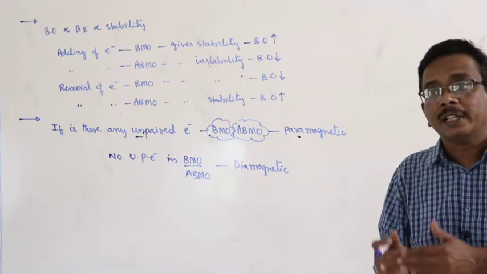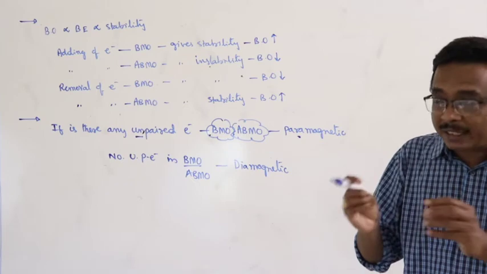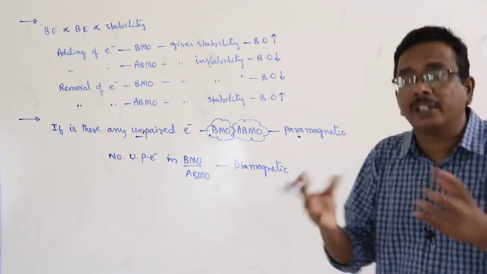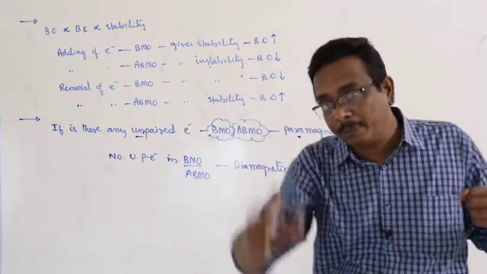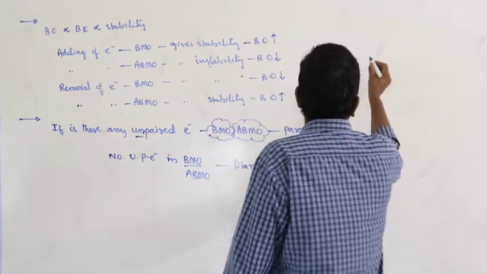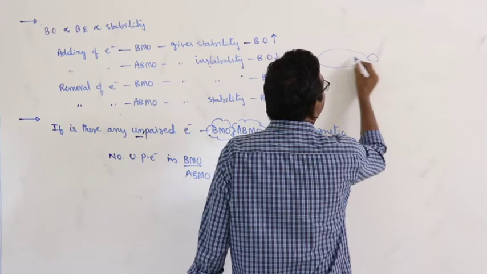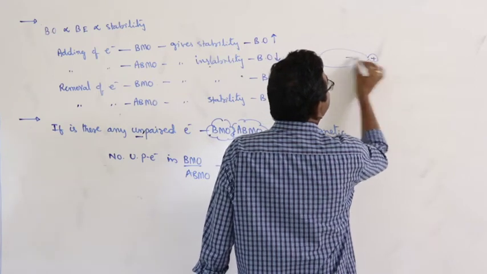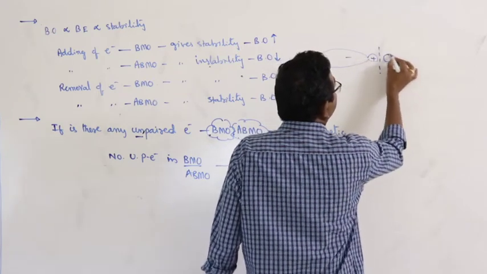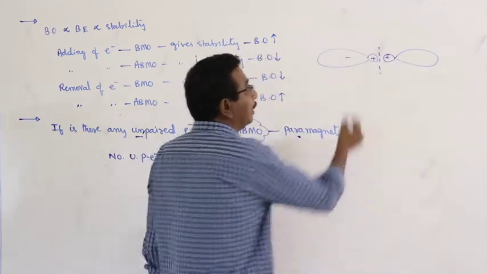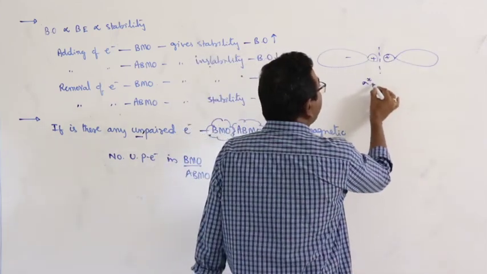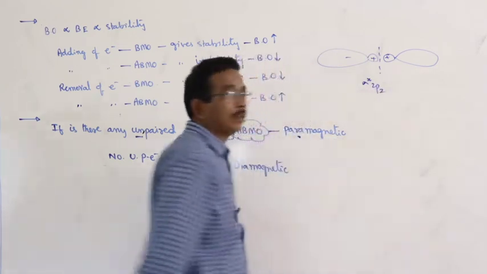In destructive interference, the electron cloud is distributed into two parts and the nodal plane appears like this. You have to recall this is the sigma star 2pz.